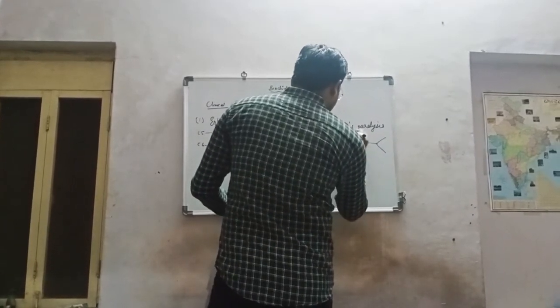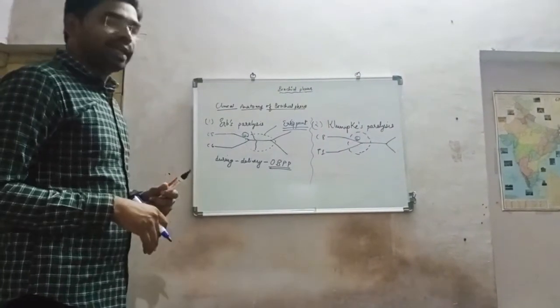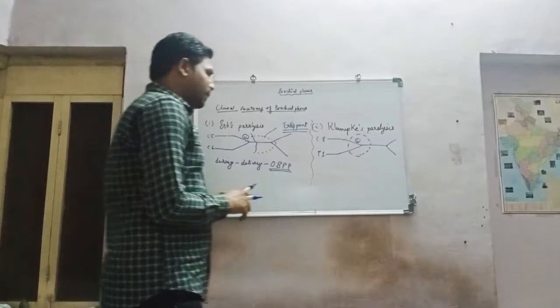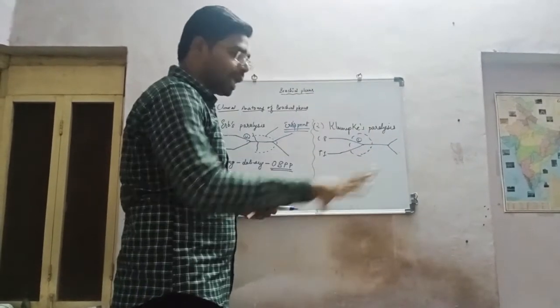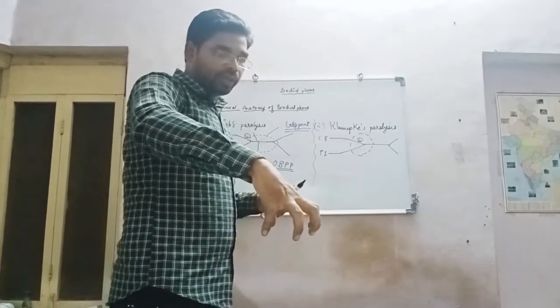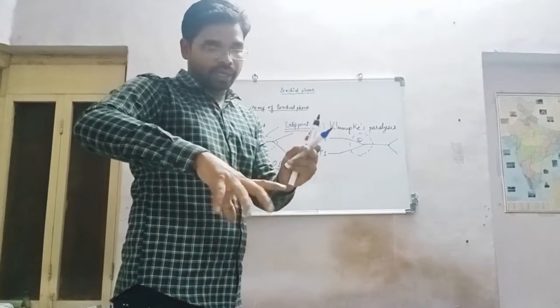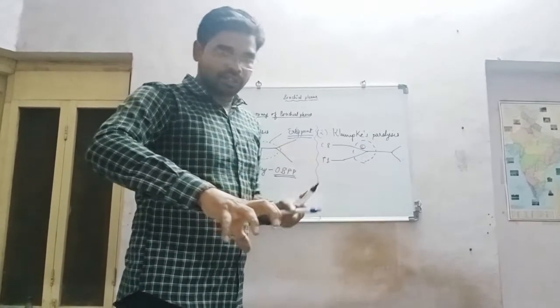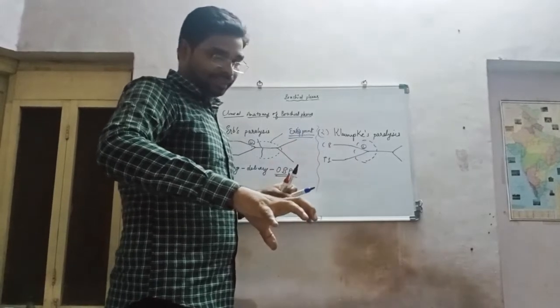If there is a lesion or deformity in the lower part, it forms Klumpke paralysis, in which the patient looks like a claw hand. In this there is hyperextension of the metacarpophalangeal joints and flexion of the interphalangeal joints. These are the deformity or disability of Klumpke paralysis.